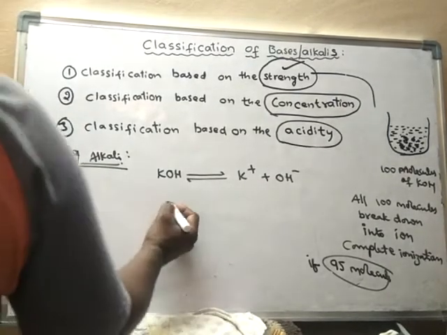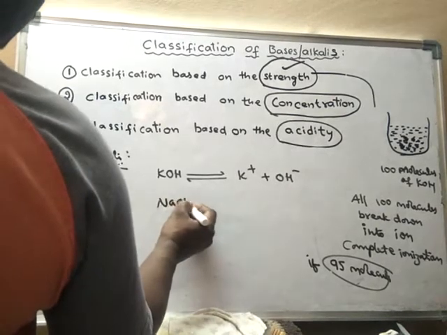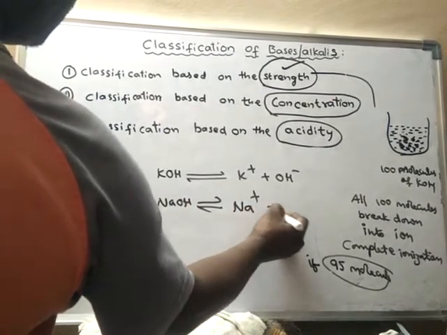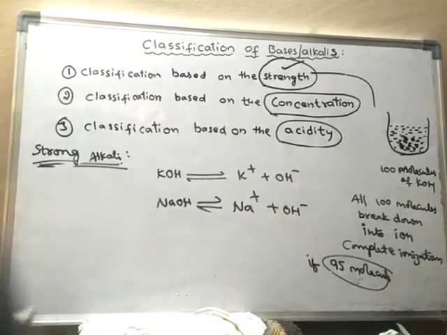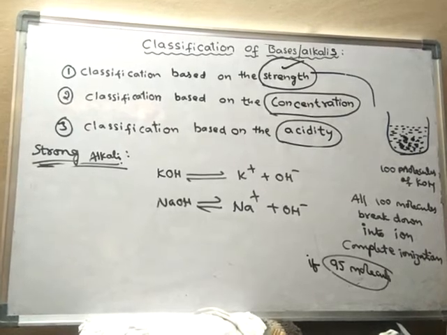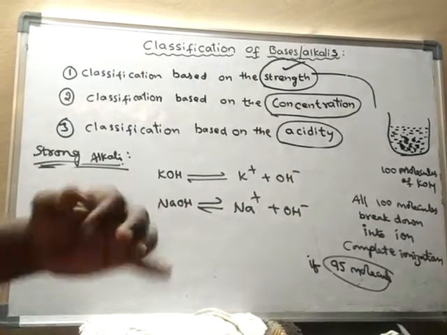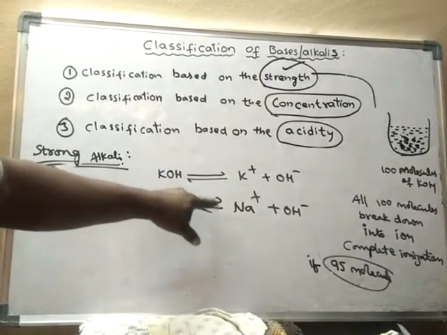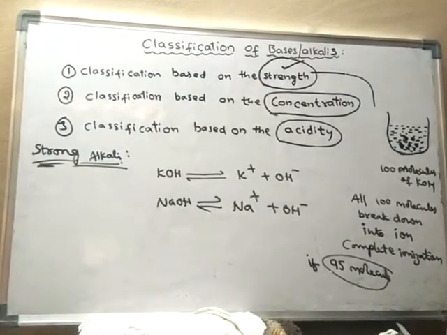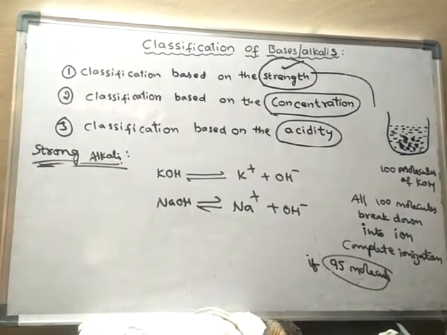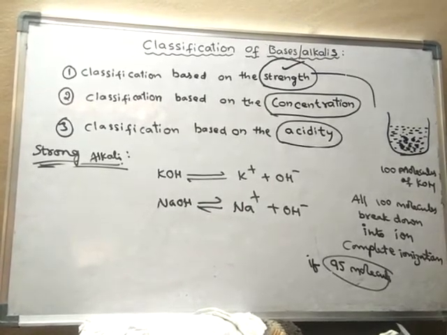As such, these alkalis are said to be strong alkalis. Another example, sodium hydroxide. This is also a strong alkali. It produces Na+ and OH- ions, and these will undergo almost complete ionization. As it is almost complete, we use this double-headed arrow, or two half arrows, forward and backward. These are examples of strong alkalis.